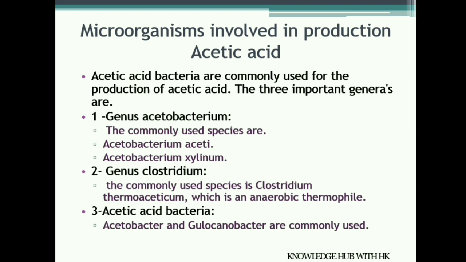Moving on to the organisms which are used for the production of acetic acid, they are acetic acid bacteria. These include 3 important genera, of which the first genus is Acetobacterium. It includes the species called Acetobacterium aceti and Acetobacterium xylinum. The second genus is Clostridium. It includes a species called Clostridium thermoaceticum. It is an anaerobic thermophile. And moving on to the third genus, acetic acid bacteria, it includes Acetobacter and Gluconobacter.